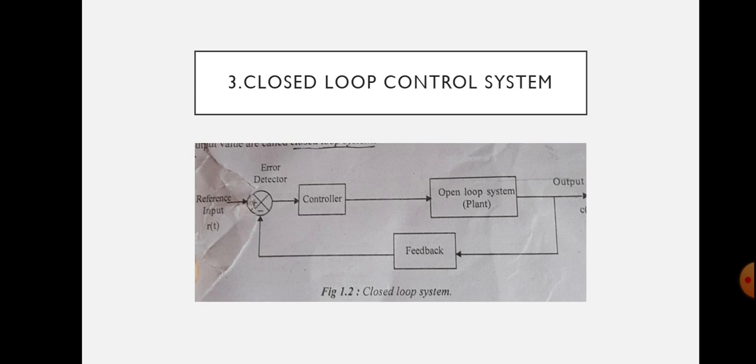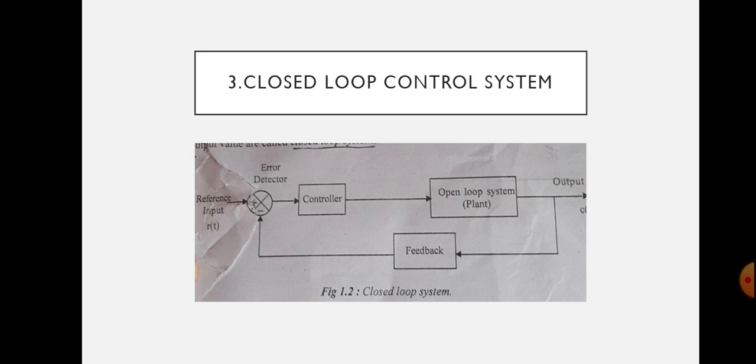In the case of open loop system, there is no control action and output is not fed back to input. But in the case of closed loop systems, the control action is dependent on the output. And we can see it clearly in this block diagram. There is a feedback path in this block diagram.